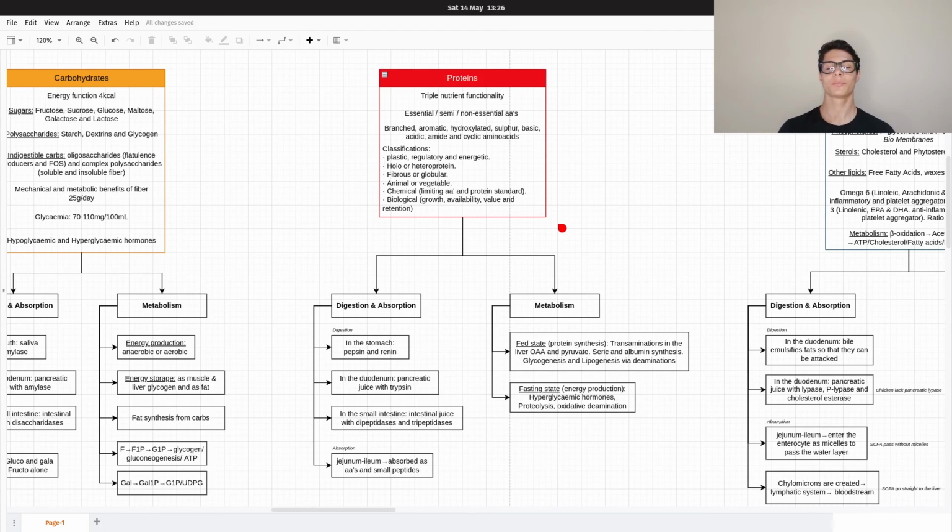Well, that's it for proteins, and I hope you understood how proteins are digested and absorbed in our body, the classifications of proteins, and a little bit of the metabolism.